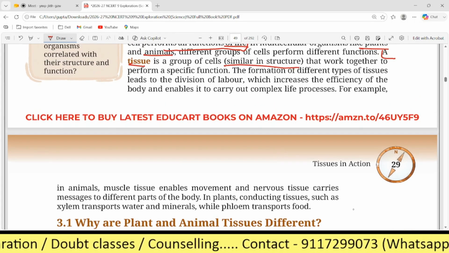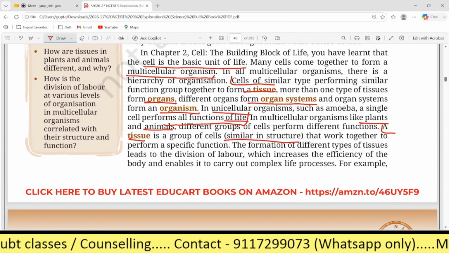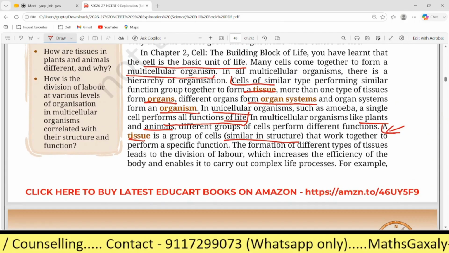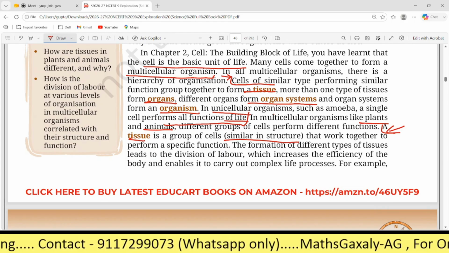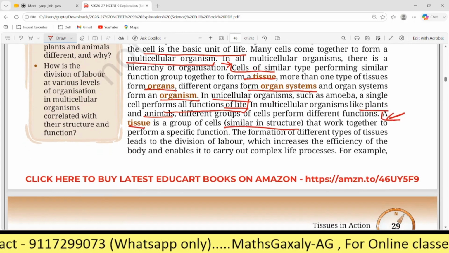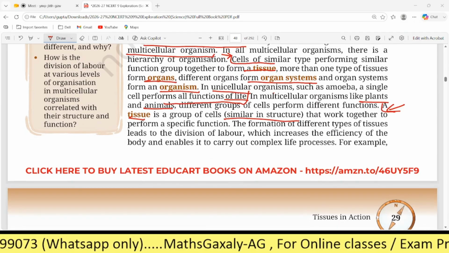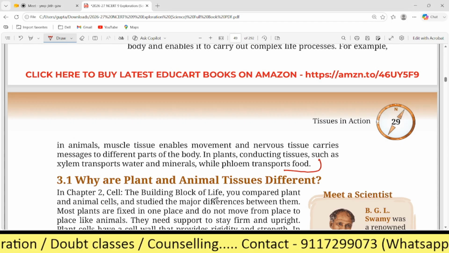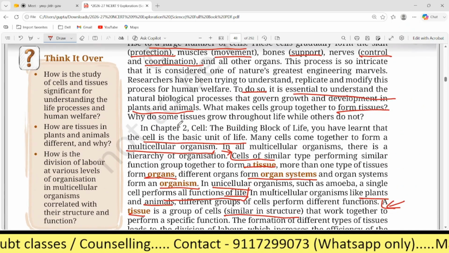So you have to note down every point till here. The second point, is it clear? From here, a tissue is a group of cells. The first point is this one, cells of similar types performing similar functions. First of all, please note down these two points as notes, and after that we will continue. You have noted all these points also? Now let's see here, there are some points.